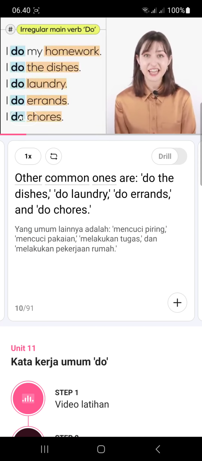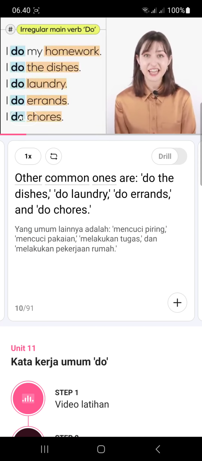Do can also be used when we do not specify an action. It then means actions in general. For example, she does what she wants to do on the weekend. This means any action she wants to do on the weekend, she does it.